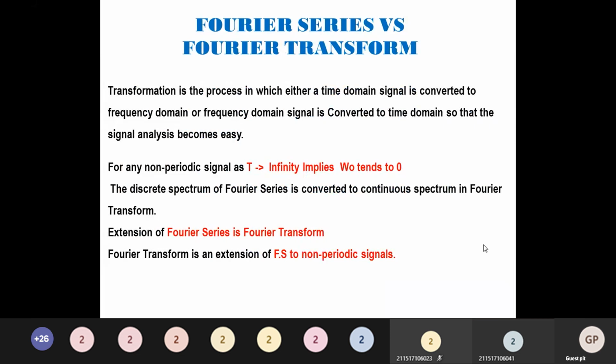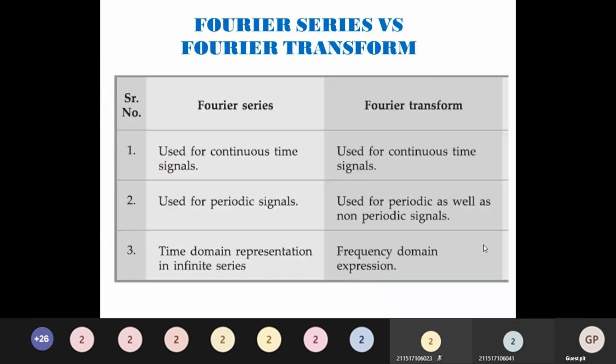So Fourier series versus Fourier transform. It is used for continuous time signals. It is used for continuous time signals. Here, only for periodic signals. Here we can go for non-periodic signals as well. Here it is a time domain representation in infinite series. Here it is a frequency domain representation. So this is the main difference between Fourier series and Fourier transform.